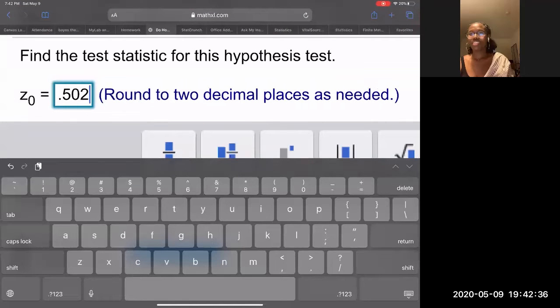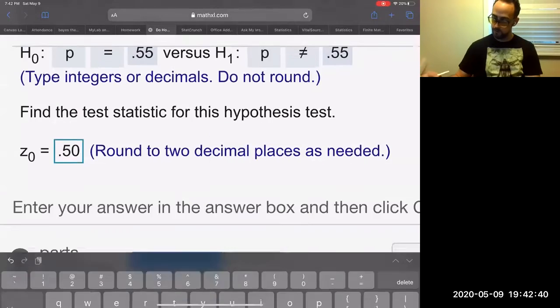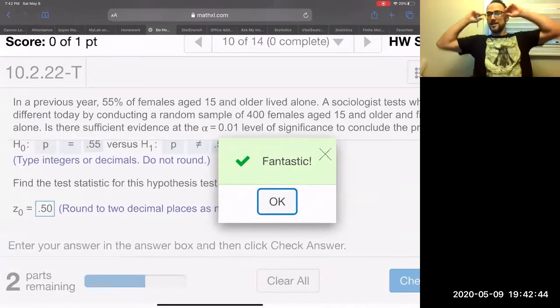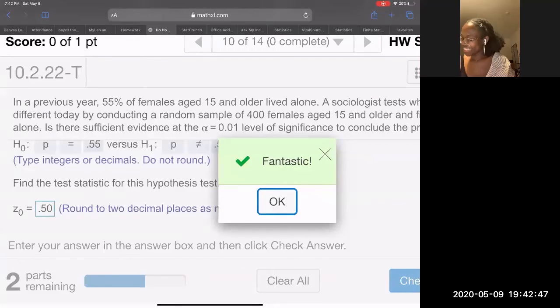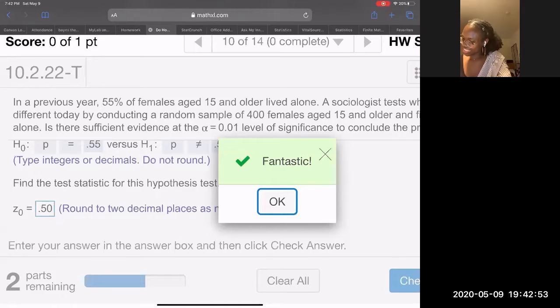0.502. What is it? Round to 2 decimal places. 0.50. Okay. Yay! We got the test statistic right. That's a lot of work to get one. Isn't it a lot of work? It is a lot of work. There's a lot of steps.